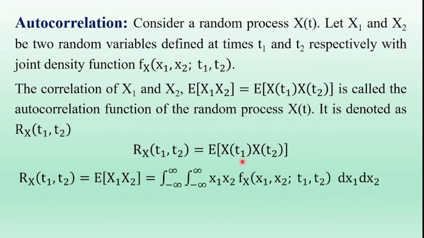So for the continuous case, the autocorrelation function of the random process, rxx of t1 comma t2, is equal to expectation of x1 x2, which is equal to integral minus infinity to infinity, integral minus infinity to infinity, x1, x2, joint probability density function of the random process x of t into dx1, dx2. So this is the second statistical property of the random process.